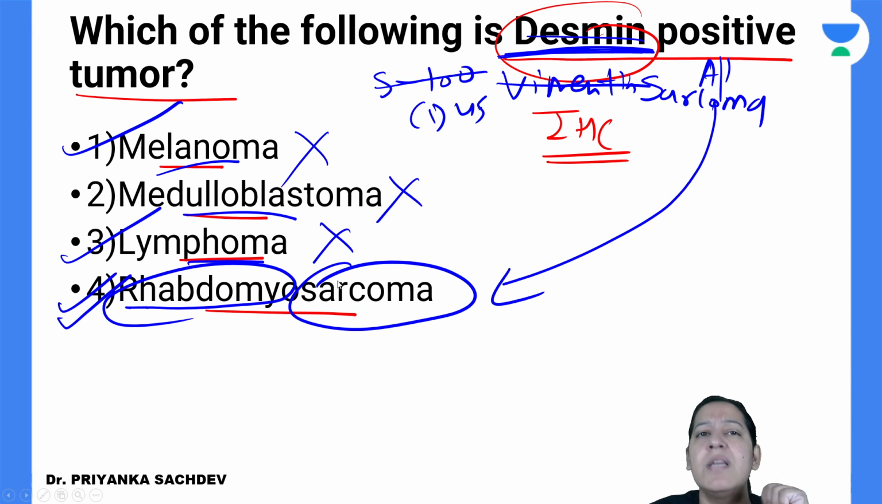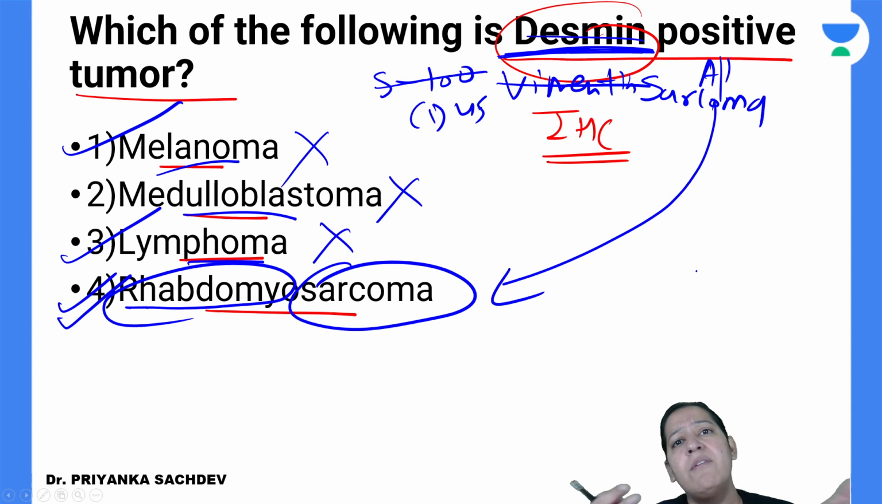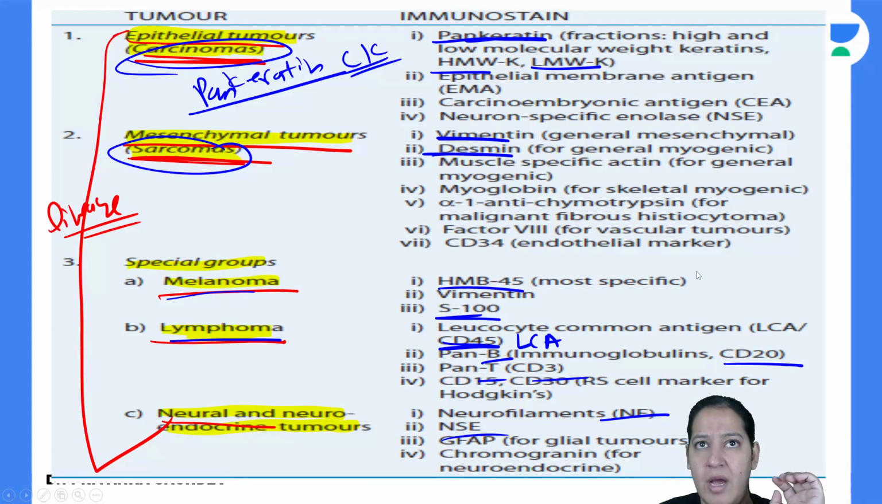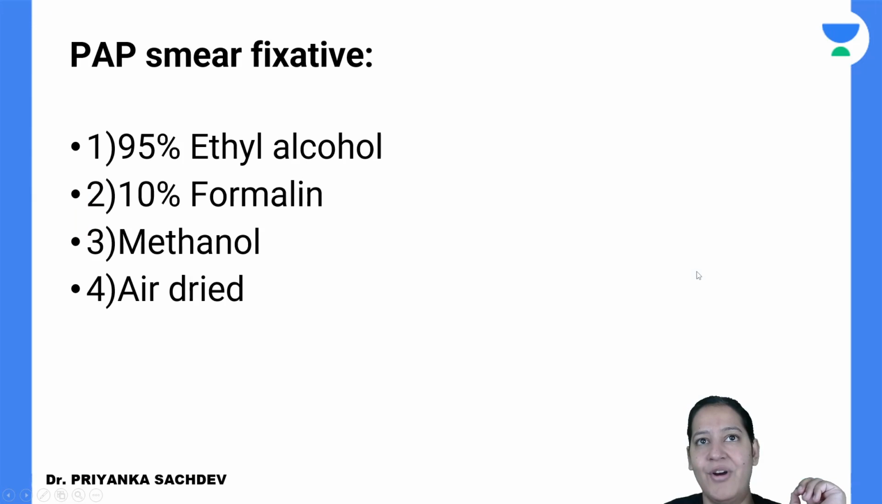Desmin की जगह वो vimentin दे देंगे, S100 दे देंगे, CD45 दे देंगे, keratin दे देंगे. They can give you anything. So you should know the complete table of IHC. I hope I made this table simpler for you. Have you got it?